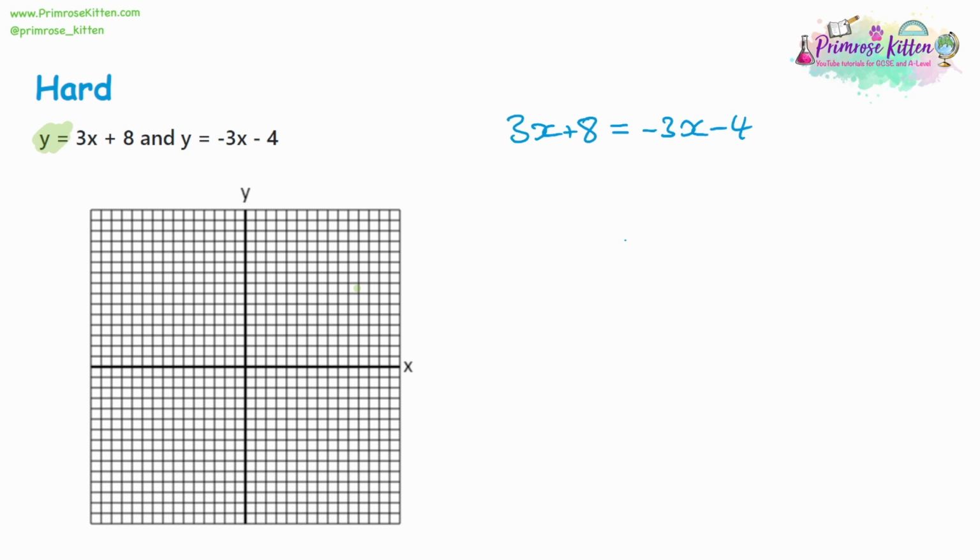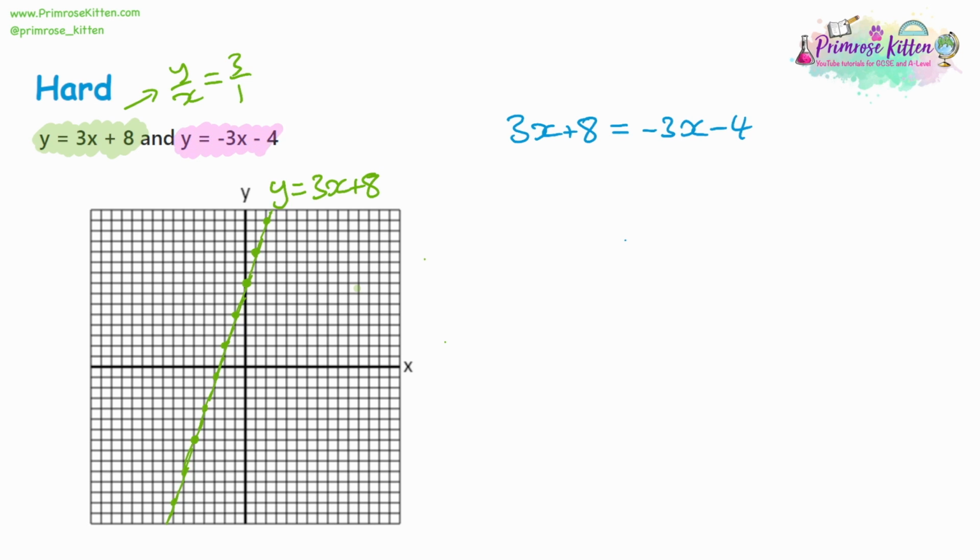So the first line is y equals 3x plus 8. The y-intercept is at 8. And the gradient, y over x, is going to be 3 over 1. So if we move 3 up on the y-axis, we're going to move across 1 on the x-axis. And then we could build up a list of coordinates using that sequence, and we can plot the line. Make sure it's labeled to know which one's which, and then move on to the second line.